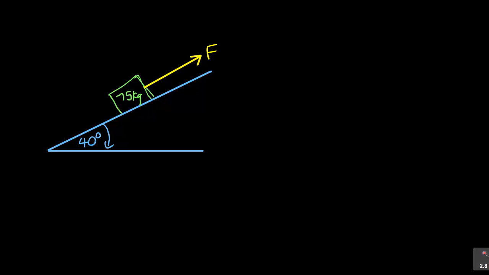Now, the moment I do this, I must have the component of the weight, and the weight is from the center going down. I have the weight of this trailer, which is my W. Don't forget though, my W is mass times g, which is gravity, and the mass is 75, so it is 75g. This is just information that you need to have for your side. But let's continue.